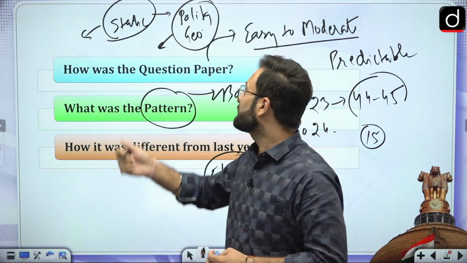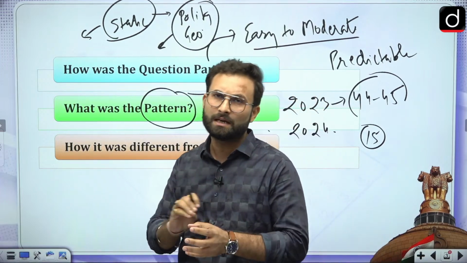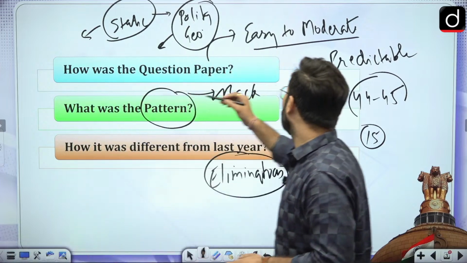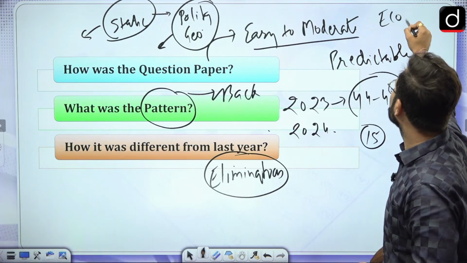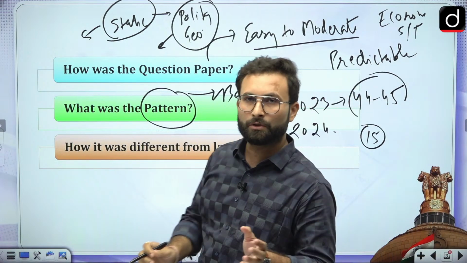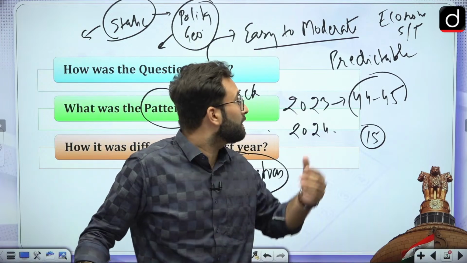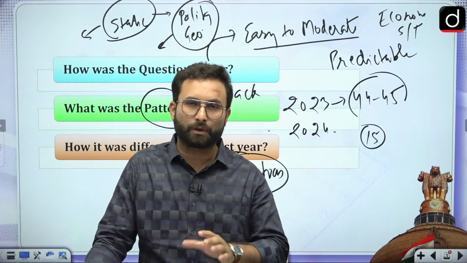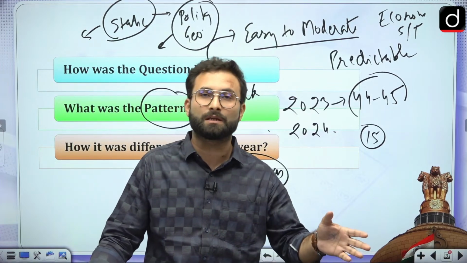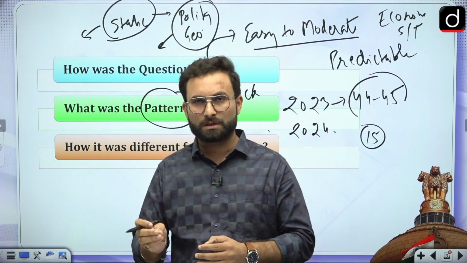When we talk about sections like polity, geography, history, these were static portions and were moderately easy. Then come subjects like economy, science and tech. These questions were a little harder, but if you have your basics strong, then economy questions were moderate. And in science and tech, mostly the questions were related to terminologies which have been in the news. So from newspaper analysis, many questions came.